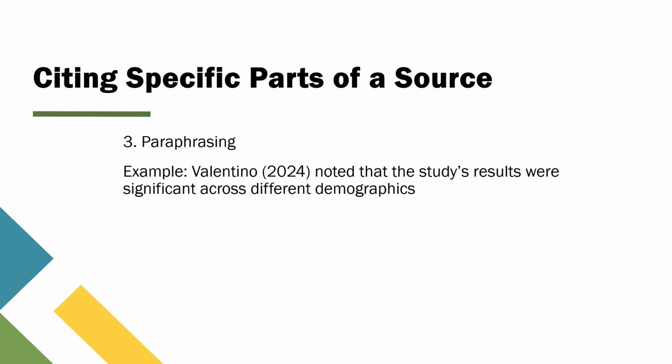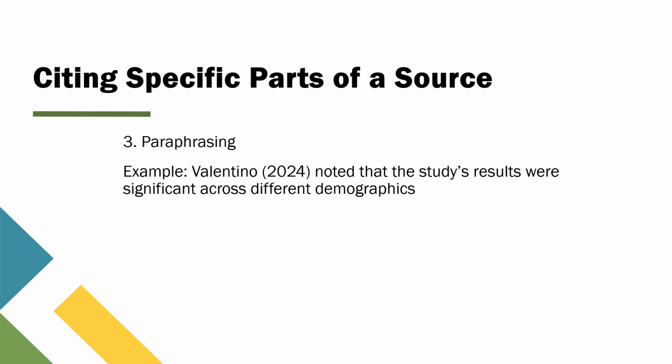For example, if you're paraphrasing a study by Valentino from 2024, you might write something like this. Valentino (2024) noted that the study's results were significant across different demographics. Here's what's happening in this example.